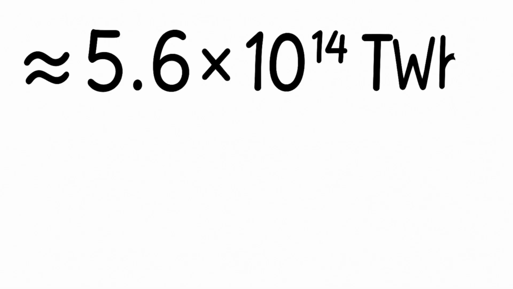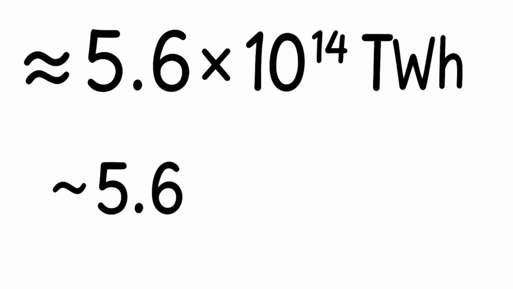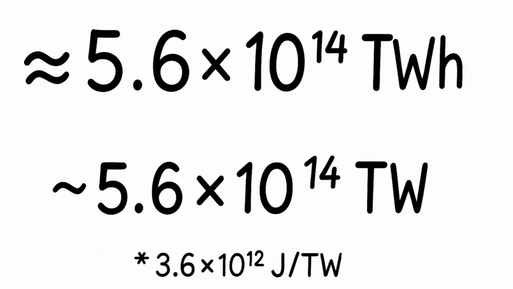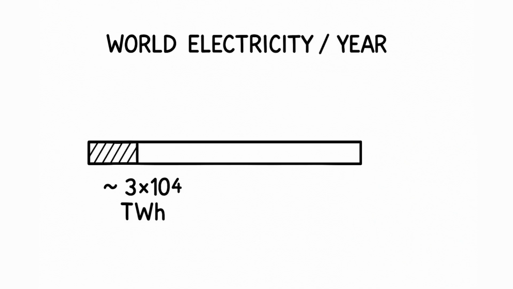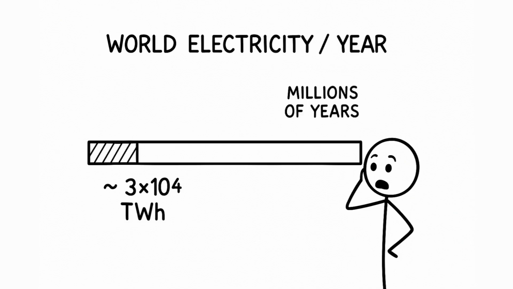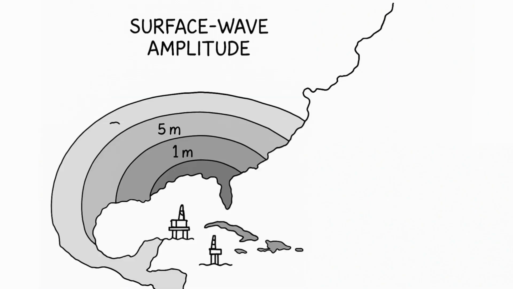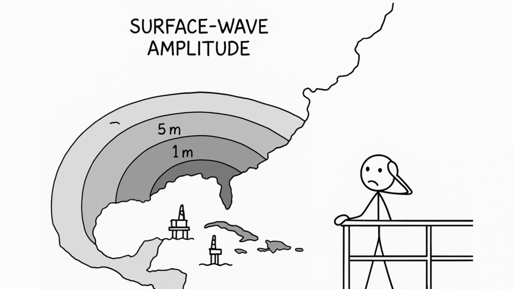Energy equivalent in terawatt hours. 2 × 10^27 joules divided by 3.6 × 10^12 equals approximately 5.6 × 10^14 terawatt hours. That's millions of years of today's global energy generation, released in minutes. The amplitude of long surface waves will reach meters to tens of meters, even on platforms far from the epicenter.